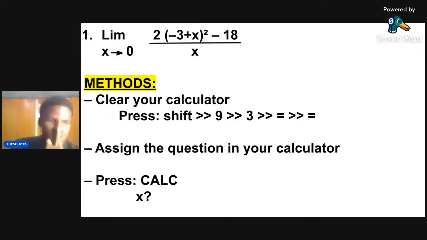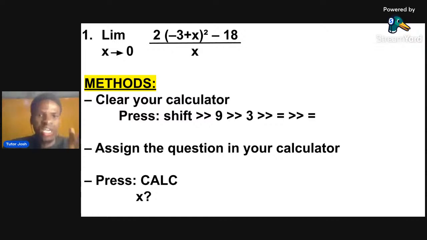Now we are given this question. Pay attention. This question is actually from a past question. I will tell you the year later on. So imagine this type of question given to you in the example. It's kind of simple. You might want to solve it, but I don't want to waste my time. I hate to waste time. That's why I prefer using the calculator. I prefer punching my calculator, and the calculator will give you an accurate answer. The calculator cannot fail, except if you punch a different number there.